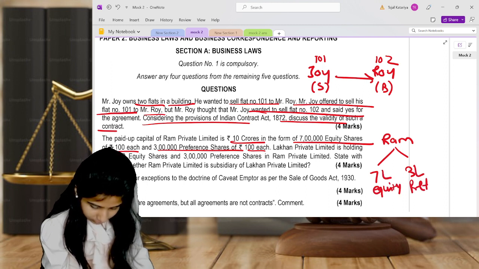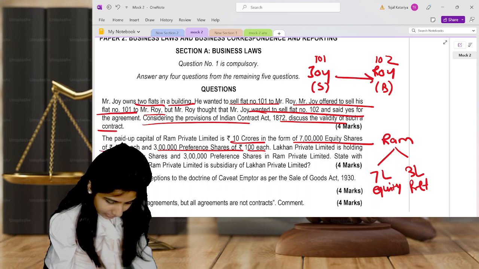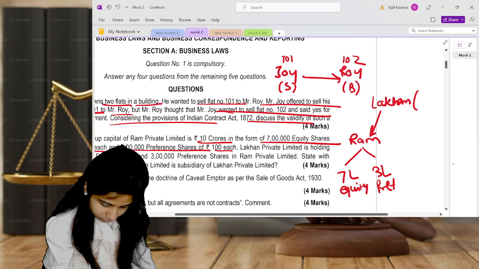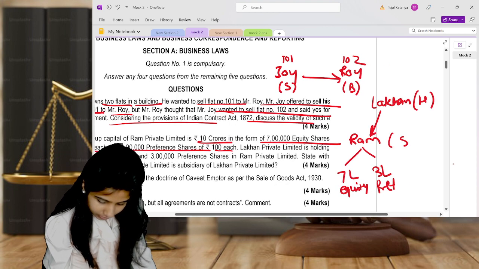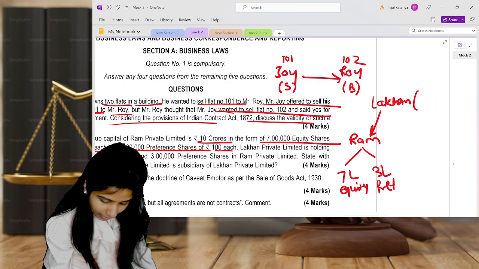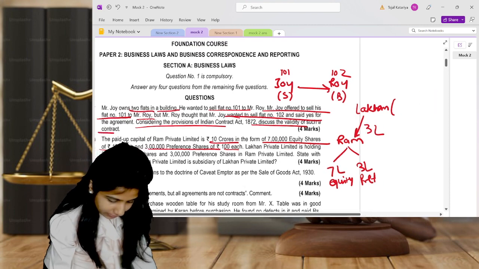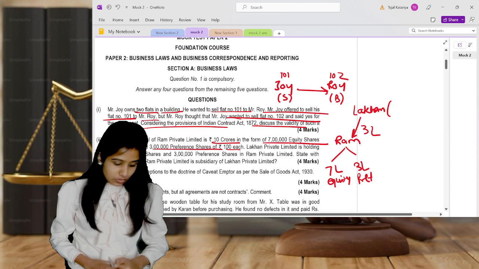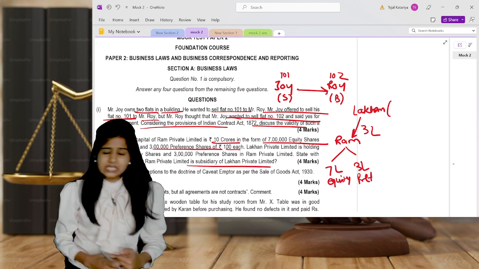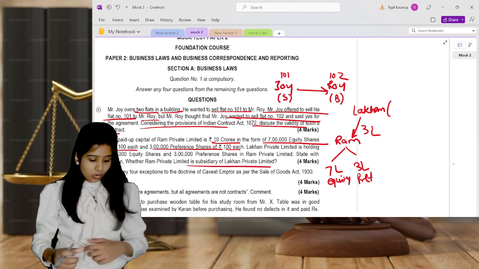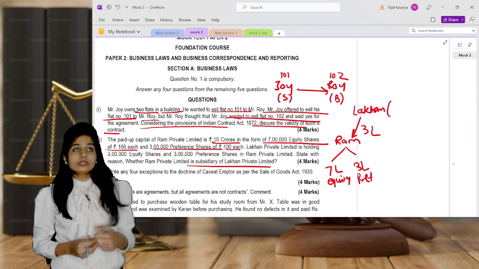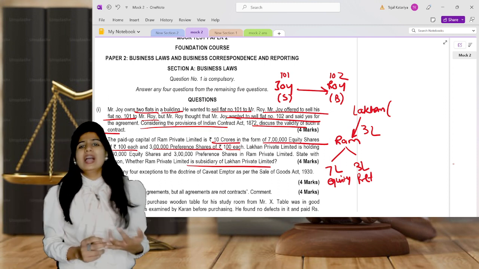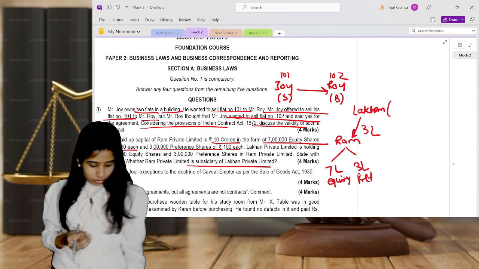Now one more company is there, Lakhan Company, which is a holding company. There is no holding subsidiary, but they are having 3 lakh equity shares in RAM. Lakhan Limited is having 3 lakh shares of RAM. Now you're supposed to decide whether RAM and Lakhan have a holding subsidiary relation or not. First of all, you're supposed to write the definition of holding. Secondly, you're supposed to write the definition of subsidiary company, and the 2-3 points given in your module also below that.